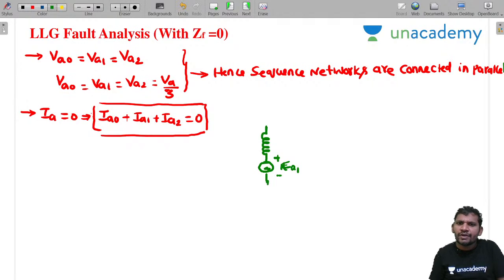Our reference is which one? Neutral. This is the positive sequence network.